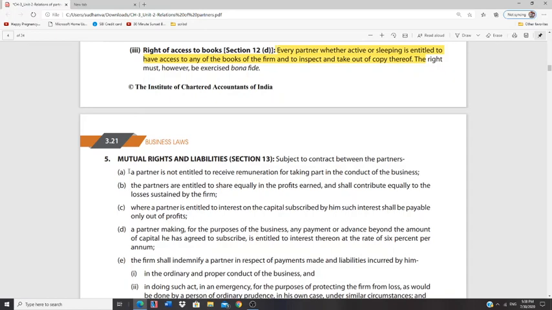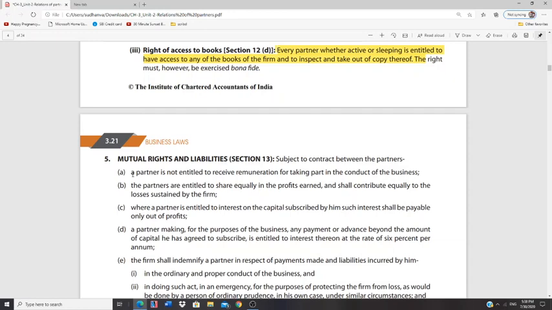Usually the partners are entitled to share equally in profits earned, unless a profit sharing ratio is mentioned in the partnership deed. Usually we assume that the partners share profits equally, and they also have to contribute equally to the losses sustained by the firm.